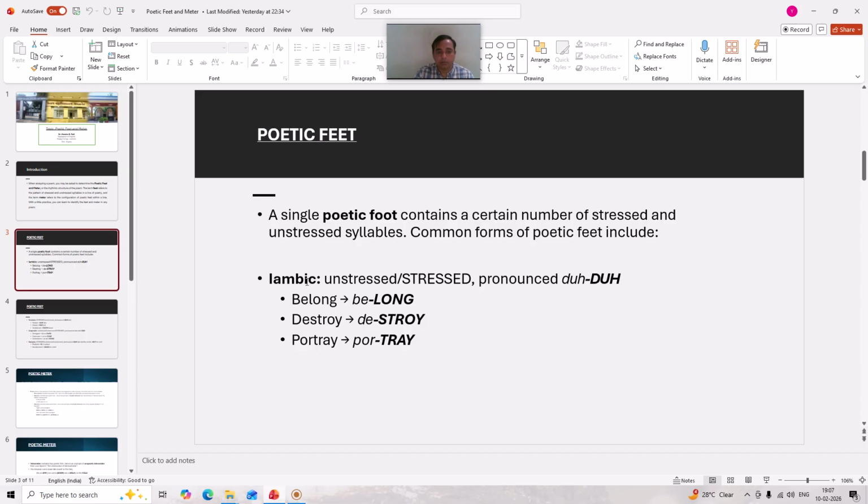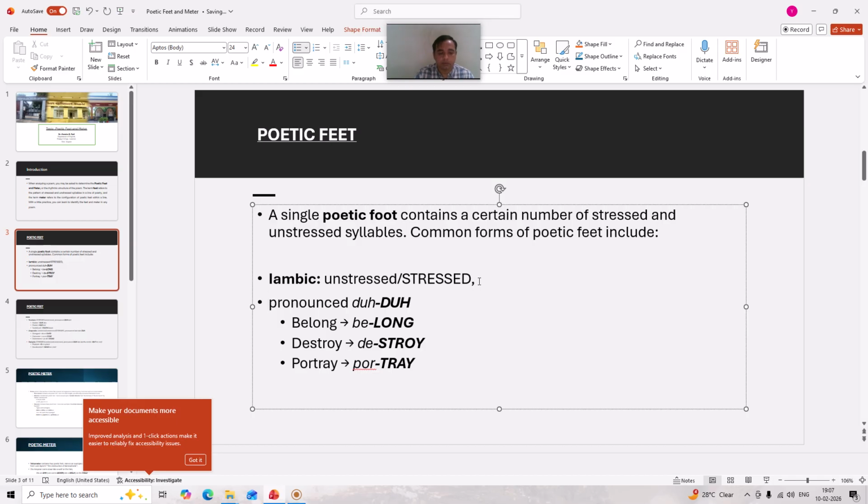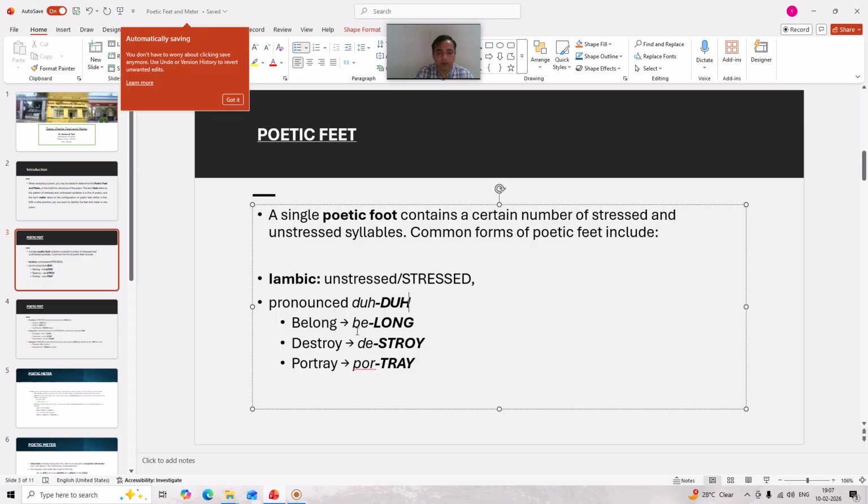Iambic poetic feet comprise an unstressed syllable followed by a stressed syllable. Here are certain words which have been pronounced, particularly "belong." Here "be" is the unstressed syllable while "long" is the stressed syllable.